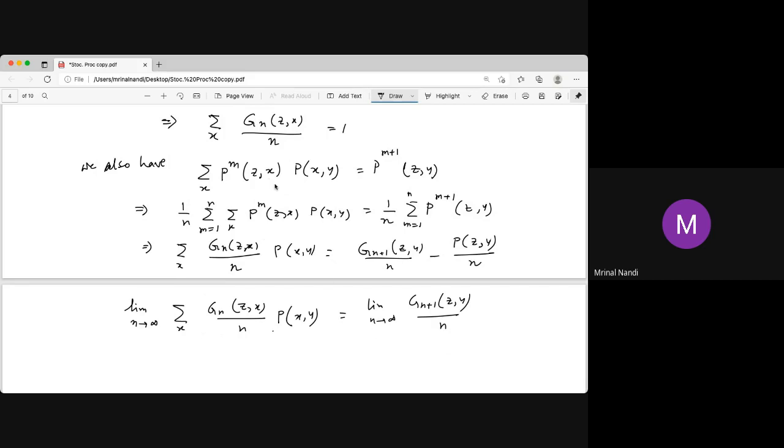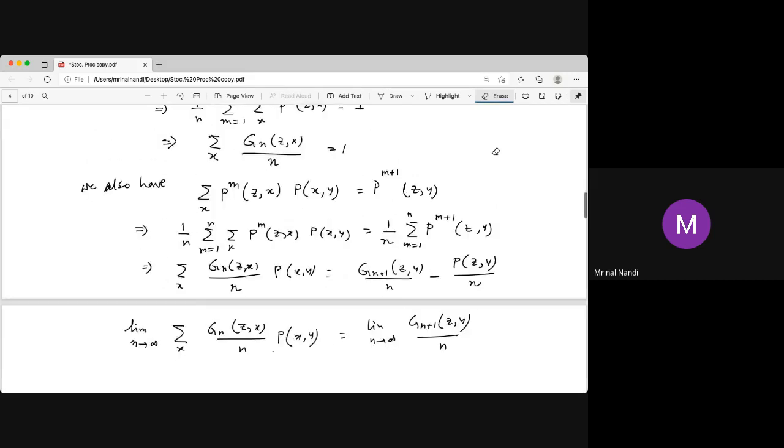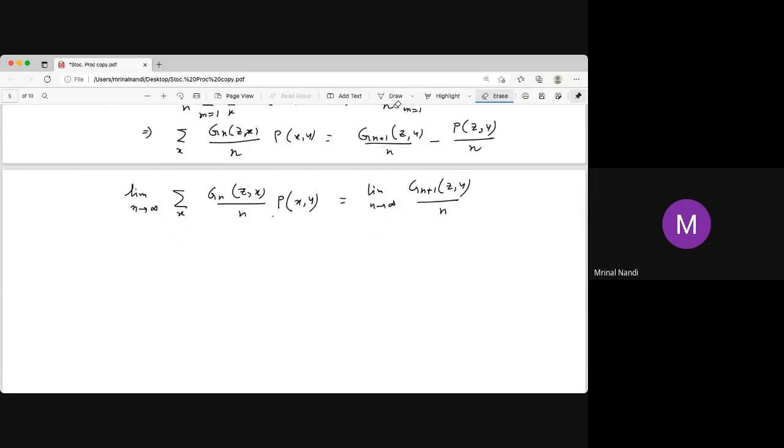So we have this result: 1 by mx, then summation 1 by my. The limit of that is just 1 by mx times p(x, y), and that summation is there. So you just interchange the summation.